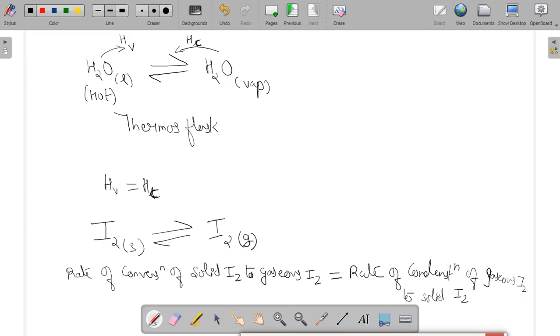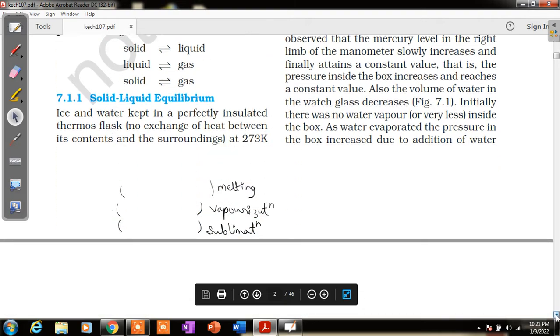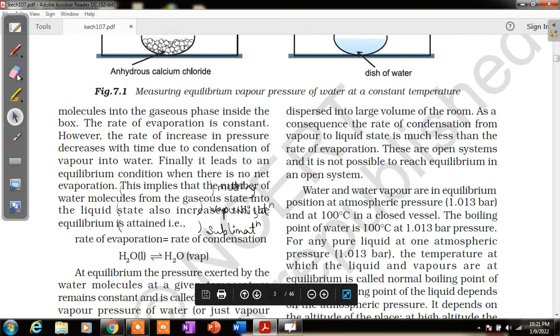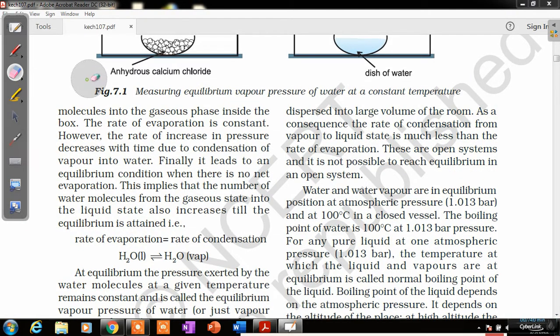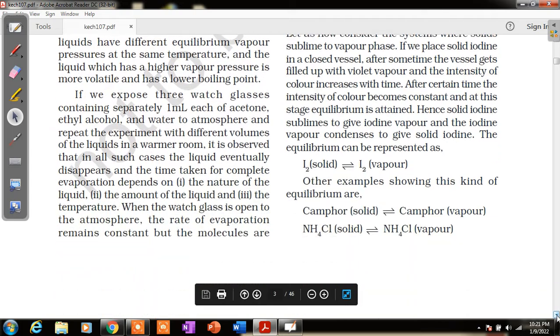So here what we are going to conclude? We are going to conclude the characteristics of the physical equilibrium. So let's conclude about the characteristics of the physical equilibrium.